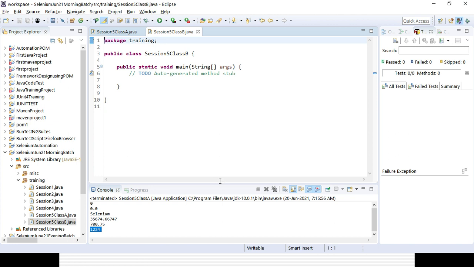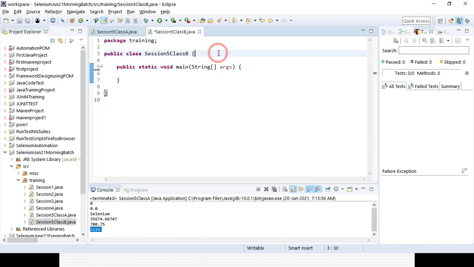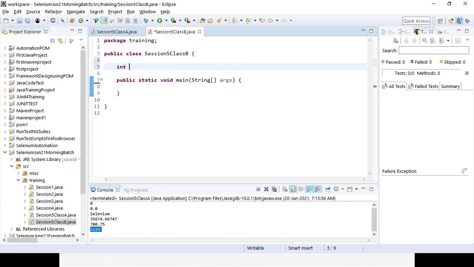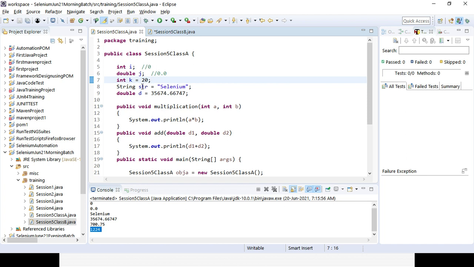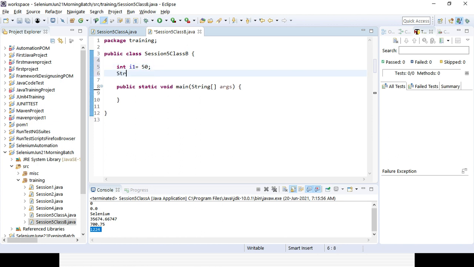Right, and in that particular class I can create a few other variables. Suppose integer, here I have declared i, j, k. Integer i1 I will declare, equal to some value I can give it. And string str2, and I can give it as "testing".